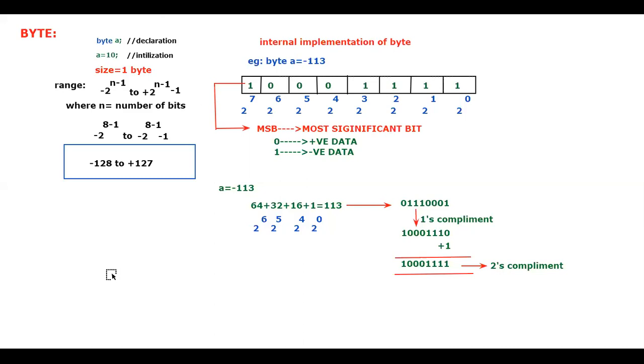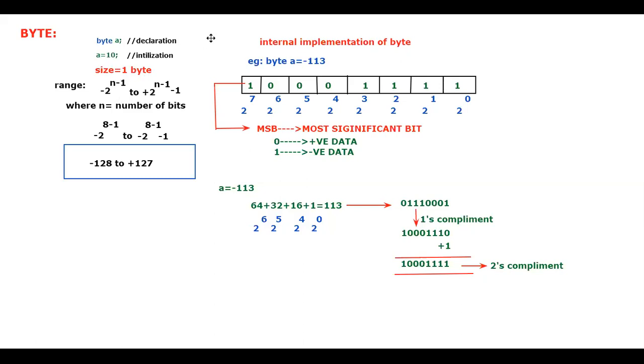So if you want to store a negative number, what you are supposed to do is take the positive number and do the one's complement. For the one's complement, add 1. Whatever answer you get, that is what we call the two's complement. The two's complement is what is actually stored inside the memory. Is that clear for everyone? How is a negative number stored inside the memory? If someone asks you with respect to the byte, you should know what the size is.